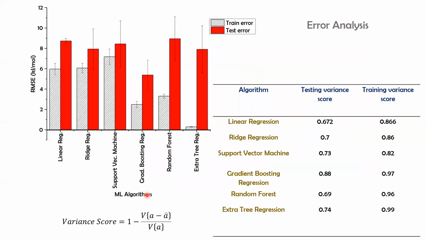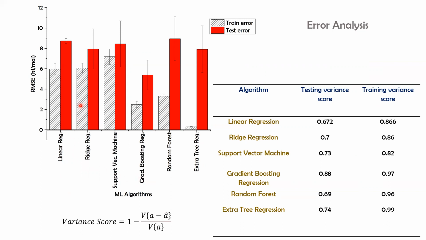Now, to analyze the errors, we used 2 different parameters. One is the root mean squared error, and the other one is the variance score. Now, to test various models, for example, we used linear regression, the support vector machine, and the decision tree ensemble models.